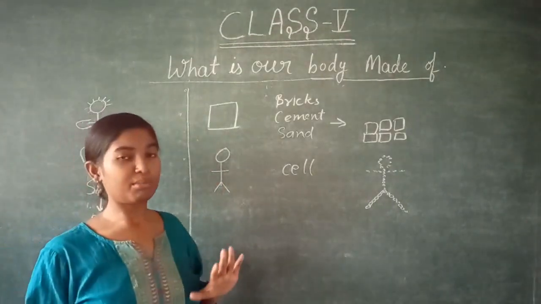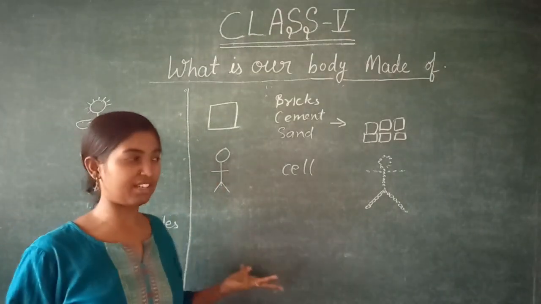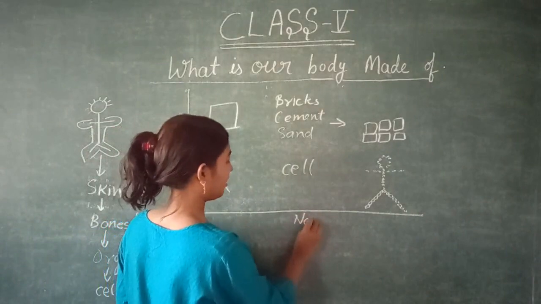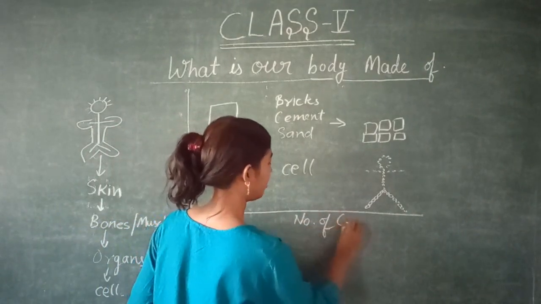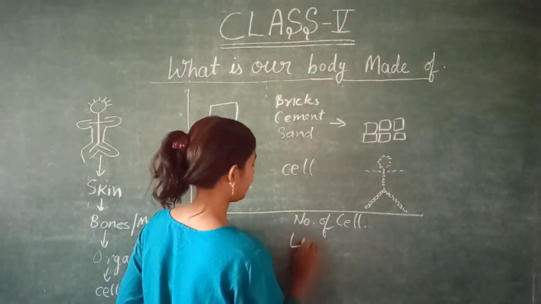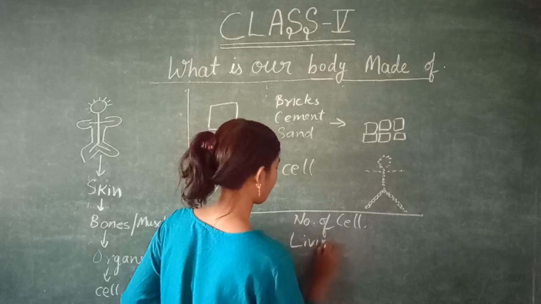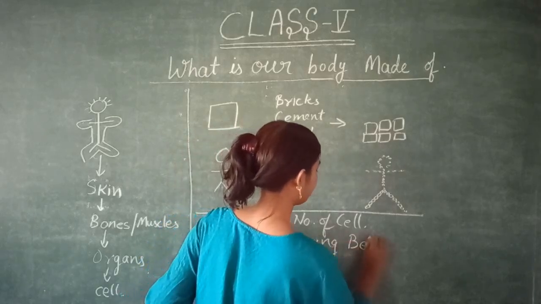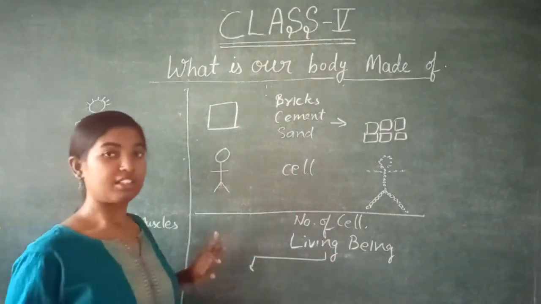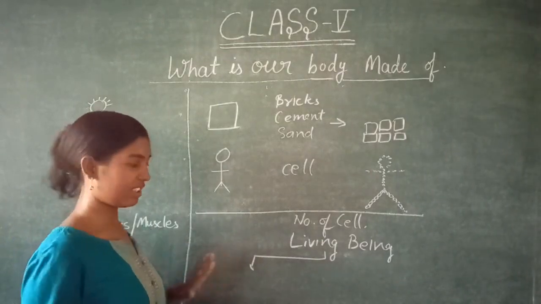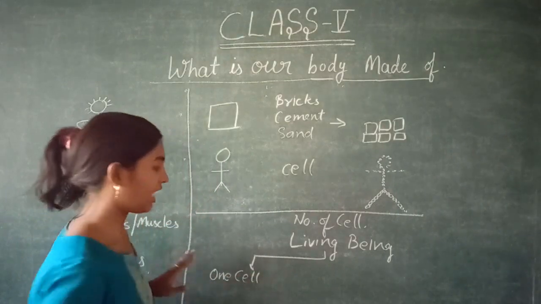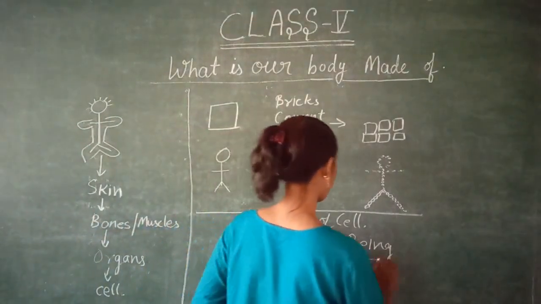Now we will understand how living beings are divided on the basis of the number of cells. On the basis of the number of cells, living beings are divided into two parts. The first part is those living beings which consist of only one cell. And the second part is those living beings which are made up of many cells.